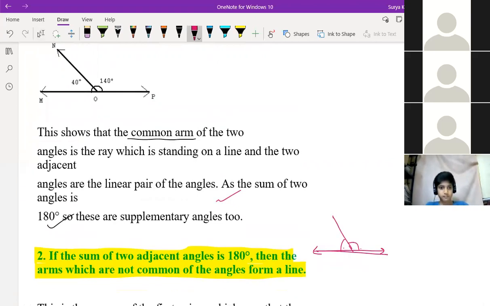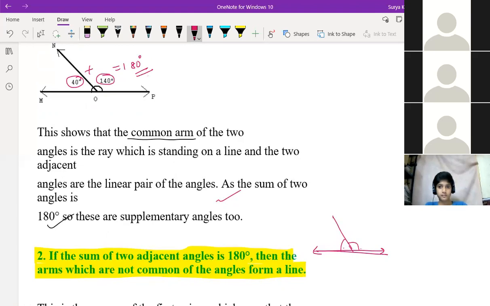So if you add these two, then the sum should be what? This shows the common arm of two adjacent rays standing on a line, and the two adjacent angles are a linear pair of angles, right? Linear pair means both sums should be equal to 180 degrees, right? Yes, sir. So the first part is clear to everyone. Who is not able to understand the first part?